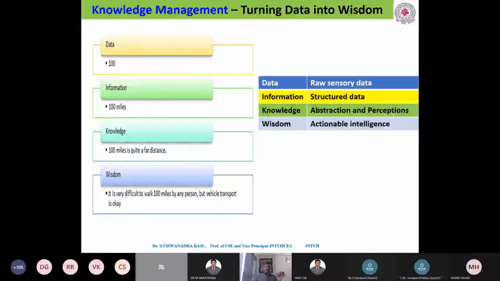So that is the difference between data, information, knowledge, and wisdom. Please, all of you need to understand the difference among these terms. So, turning data into wisdom, this is the final action.